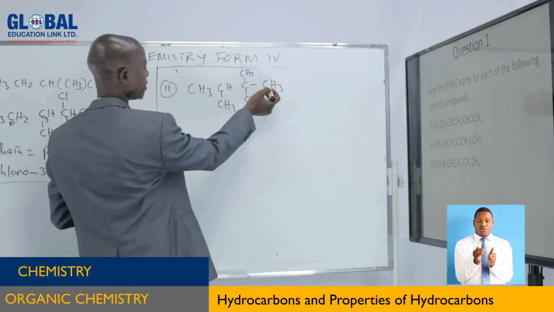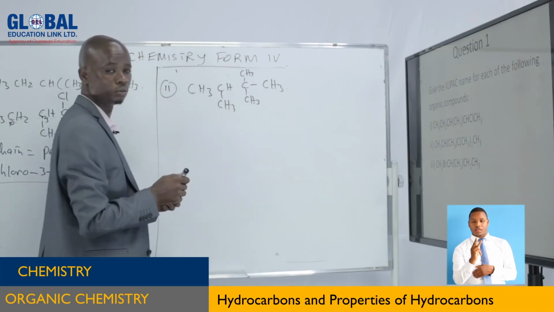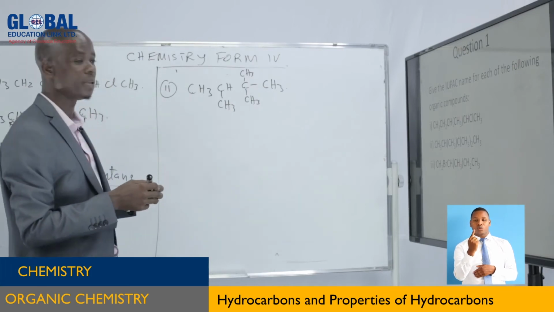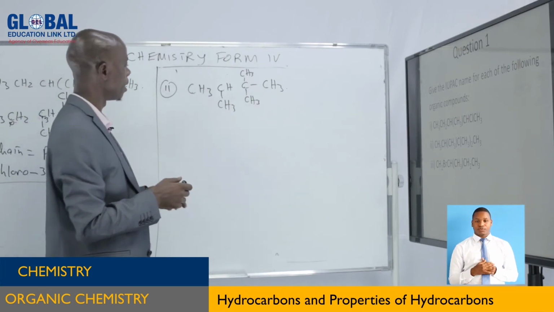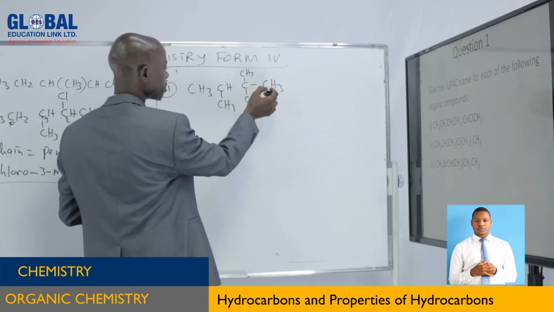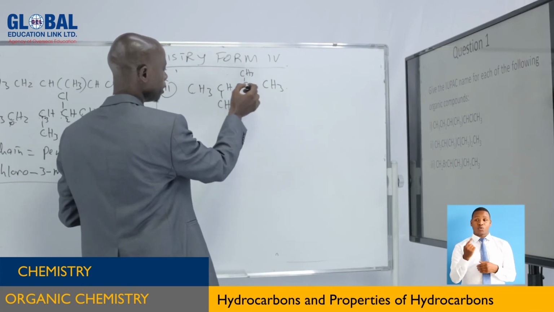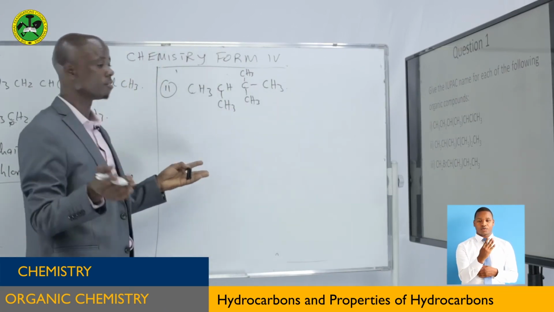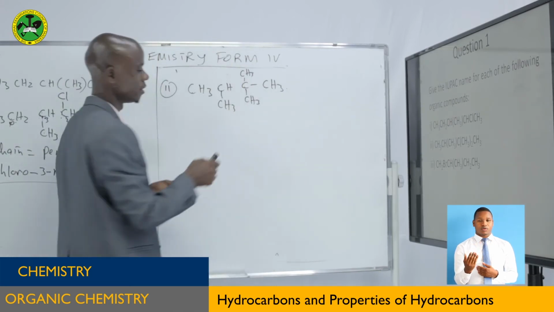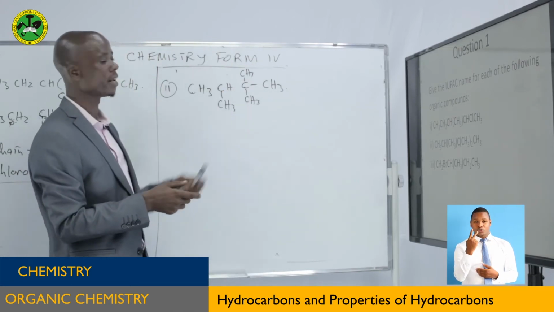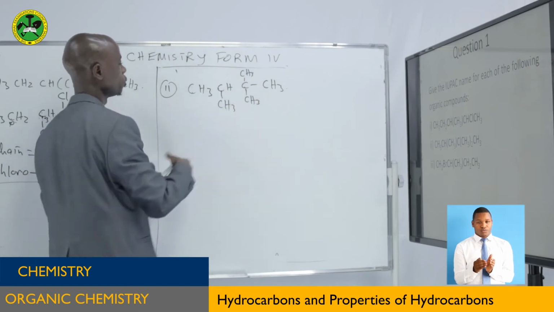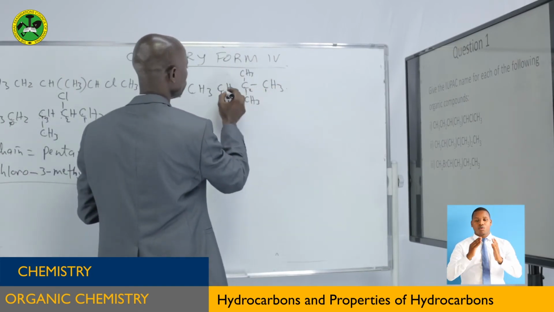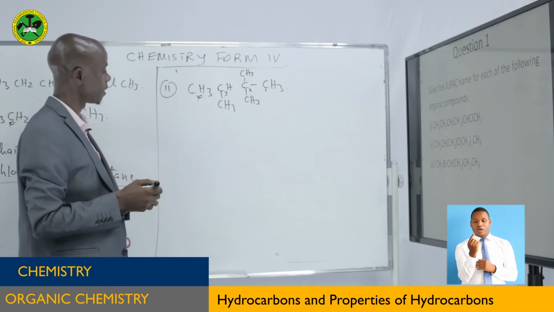You can see even this side, 1, 2, 1, 2. Which side bears the lowest number? Now, when you come to this carbon, 1, 2, 3, 4. Or in a very simple rule, as you can see, there are 2 methyl groups. This one is more branched, so you start here. Number 1, number 2, number 3, number 4. It's very simple like that.